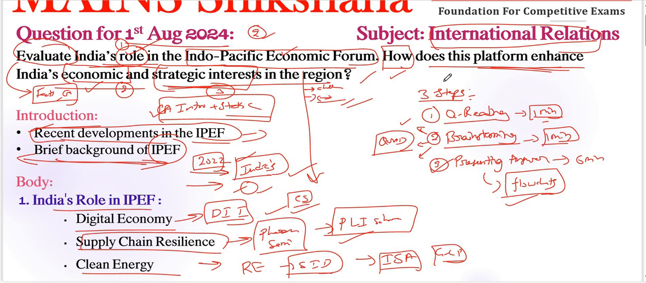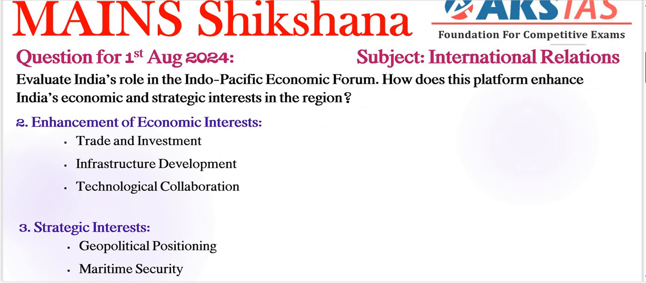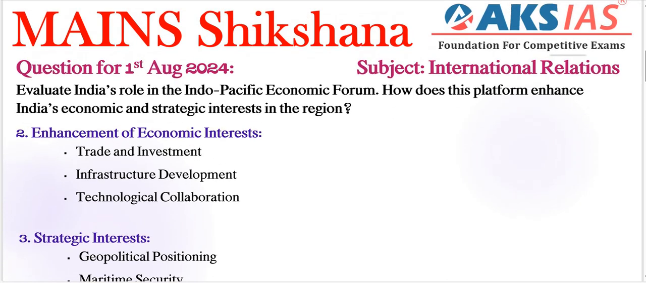Next, coming to the body part section here, the next keyword we need to address is the enhancement of India's economic interests. Trade and investment is the first important thing here. This includes potential tariff reductions and improved access to IPEF member markets. Especially, we can reduce our tariffs, which is an advantage for us, and also improved access to IPEF member markets. How many IPEF members do we have? So many countries are there, right? We can get access to their markets also.